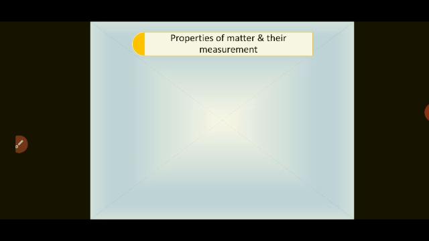See, in the last class we have studied about matter. What is meant by matter? Anything that occupies space and has some mass, right? So this matter has unique characteristics or properties.